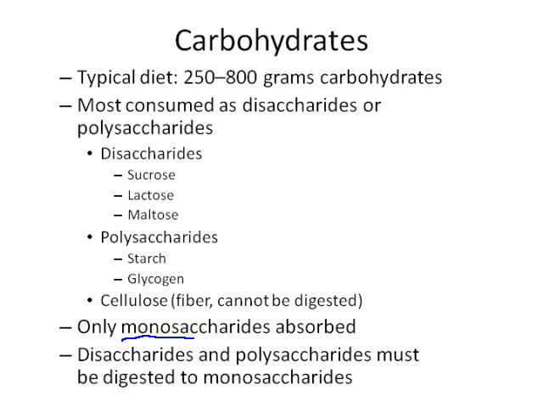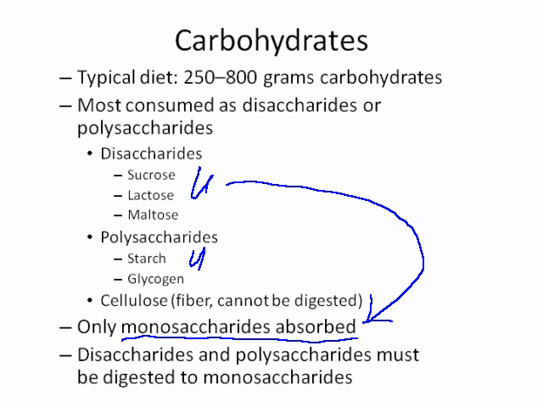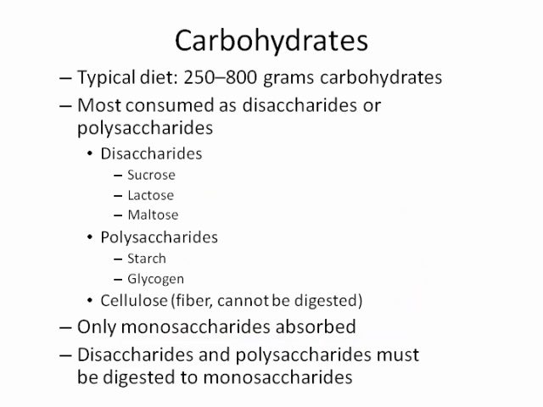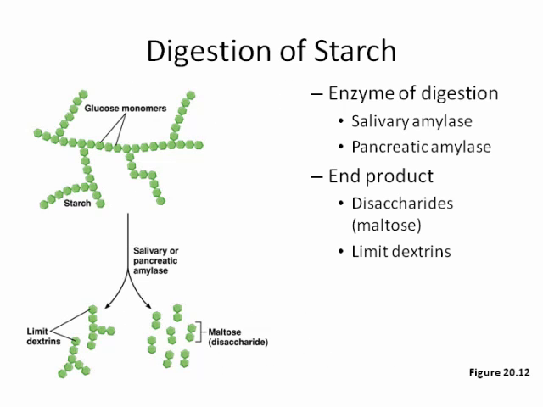The important thing is that only monosaccharides can be absorbed. So polysaccharides and disaccharides all have to be broken down into a monosaccharide before they can be absorbed. So let's take a look at how starch is digested. First of all, starch is, again, a polysaccharide. It contains many, many glucose monomers, where each of these little hexagonal shaped structures is a molecule of some sort of carbohydrate, some sort of sugar.